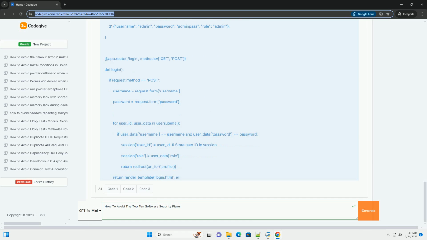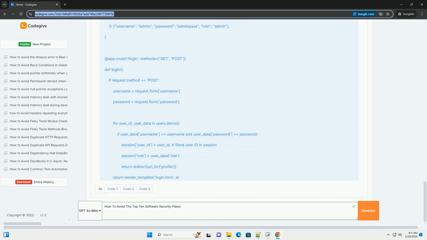Prevention strategies. Enforce strong passwords. Enforce password complexity requirements, minimum length, mixed case, special characters, etc. Multi-factor authentication, MFA. Implement MFA for all sensitive accounts. Secure session management.